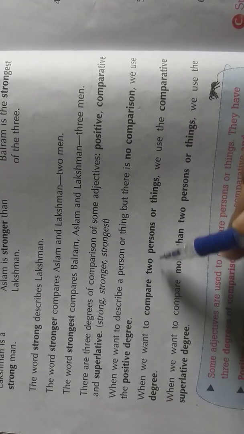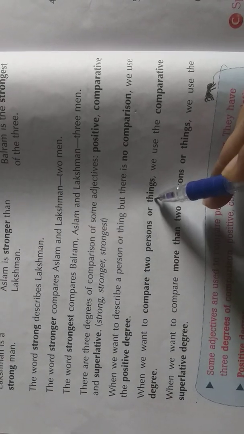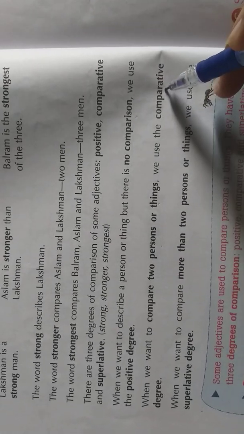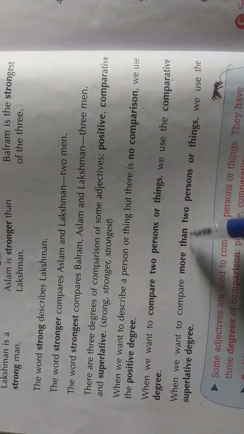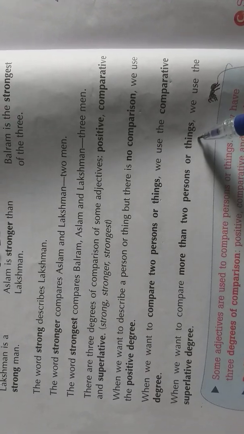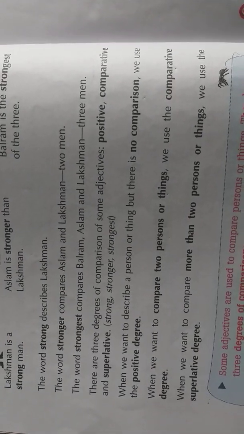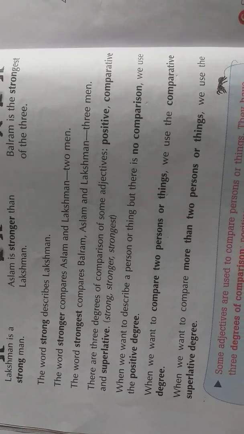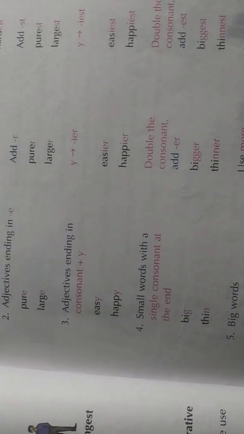When we want to compare two persons or things, it is comparative degree. When we want to compare more than two persons or things, we use the superlative degree. There are so many examples of comparative and superlative degrees. Please, you have to read all this.